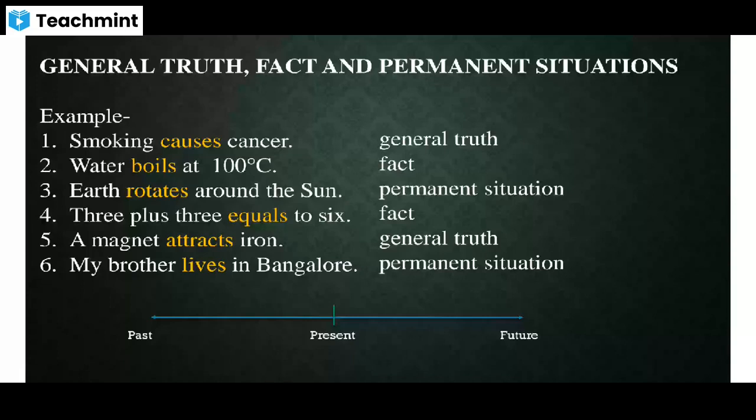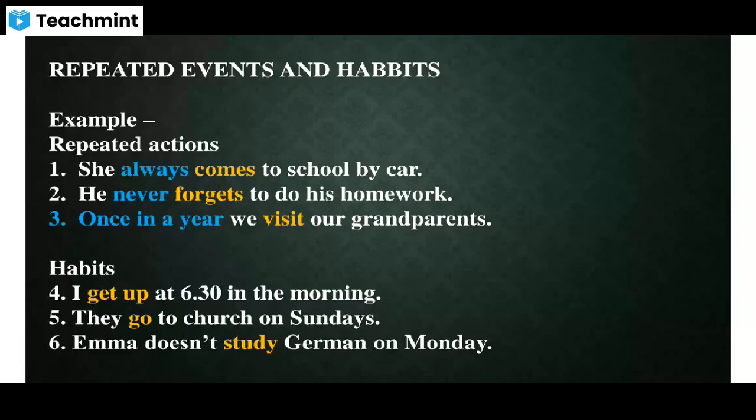So this fact, this situation won't change, even in the past, at the present, and in future as well. That's why a situation or a fact or a truth which does not change, we have to write it in the simple present tense. Okay, so this is the first situation. Now look at the second situation, that is repeated events and habits.